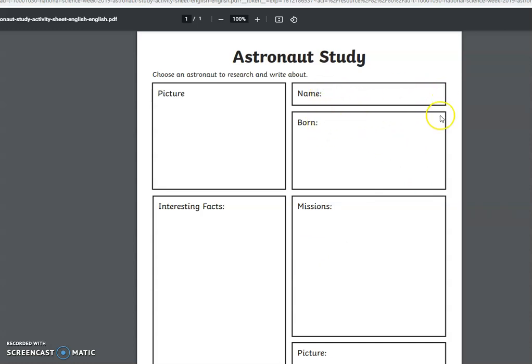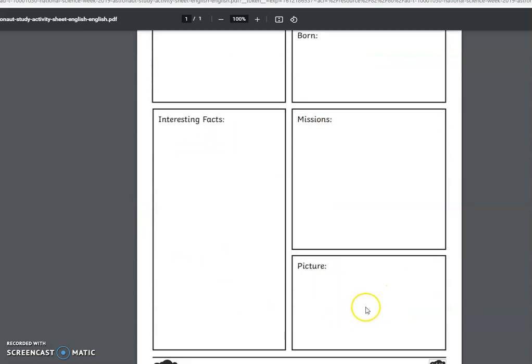I'll find out when he was born, and then I'll go through his training and the different missions he's been on. I might draw a picture of him there. I might draw a picture of this one down here. Might put a picture of, I don't know, Apollo 11, the spacecraft it was on.